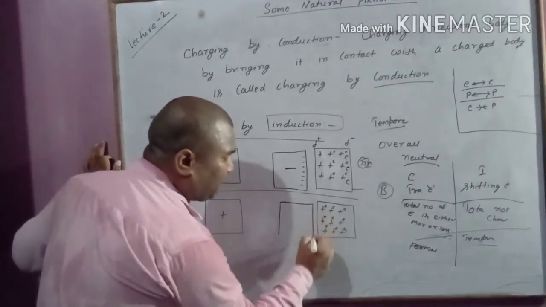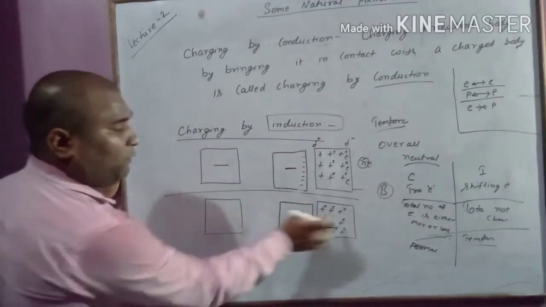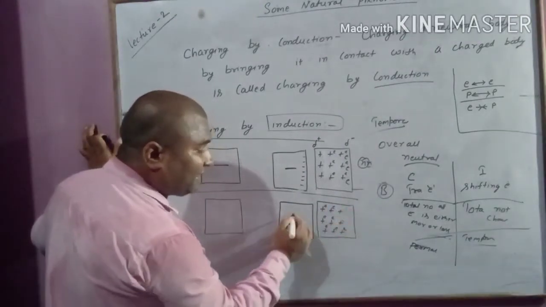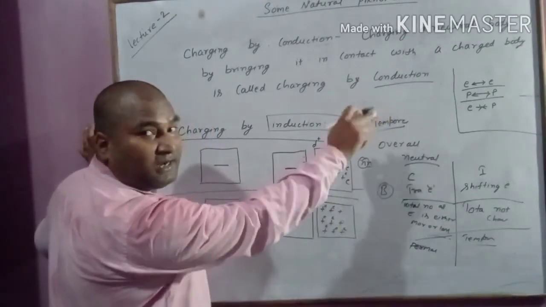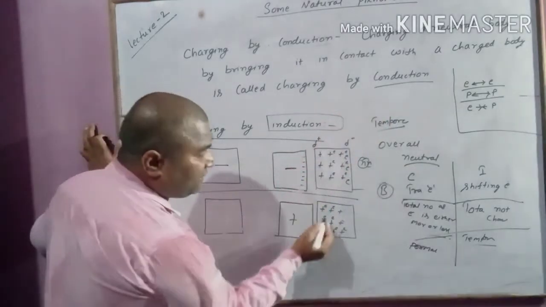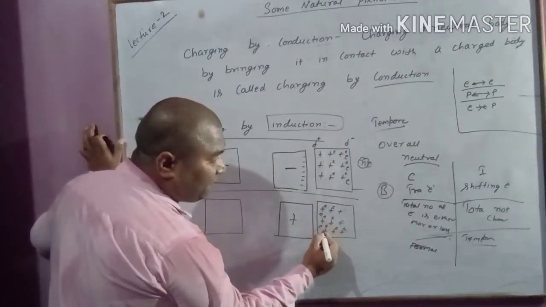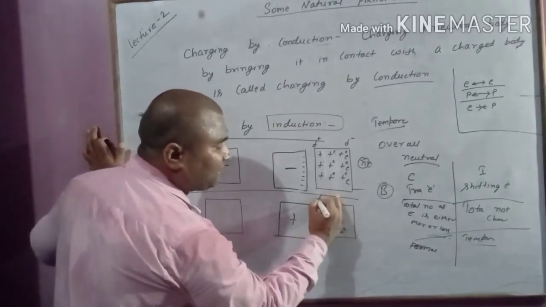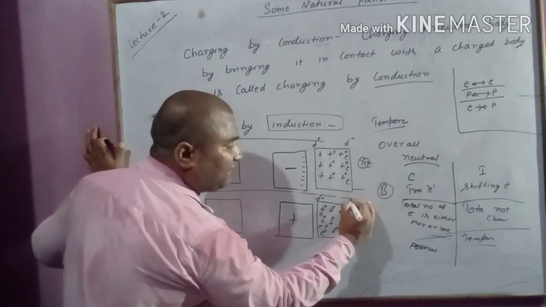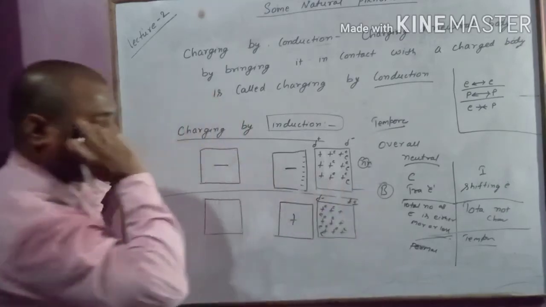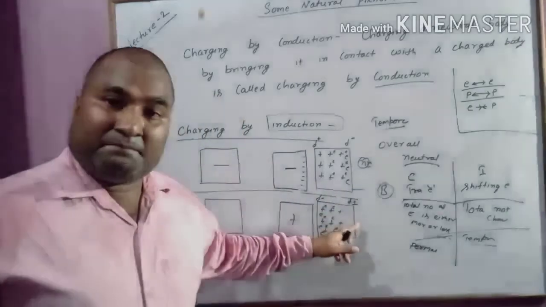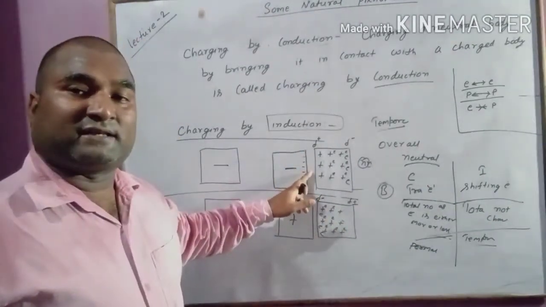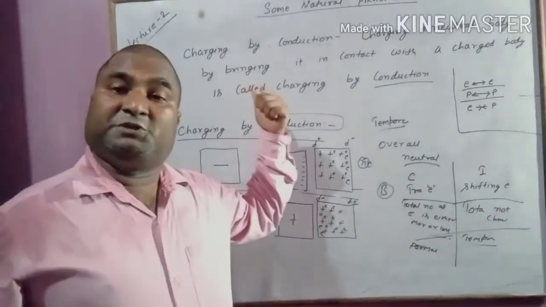If I bring a positively charged body close to this neutral body, these electrons get attracted towards the positive. You know, electron proton, positive negative attraction. So electrons will start shifting here. Once the electrons start moving this side, this portion becomes negatively charged and this portion becomes positively charged. This is also charging by induction, and that was charging due to conduction.